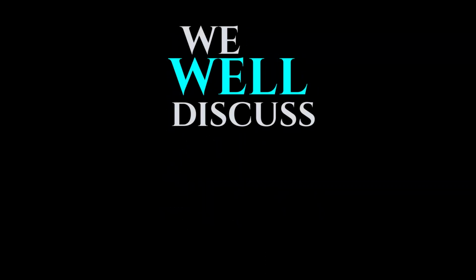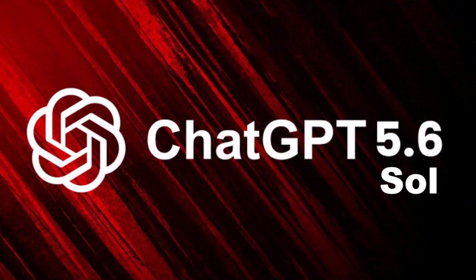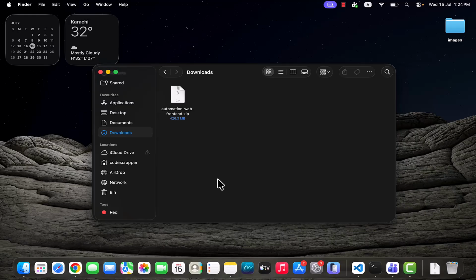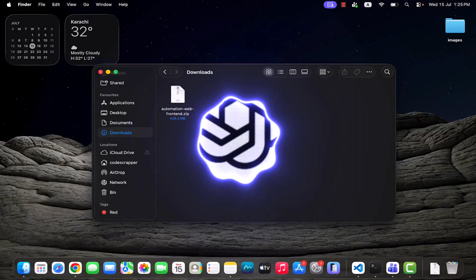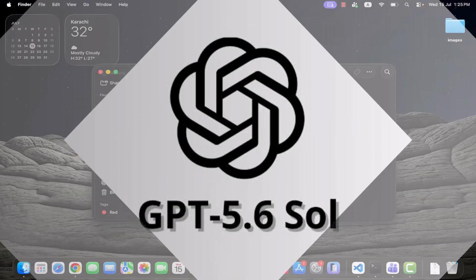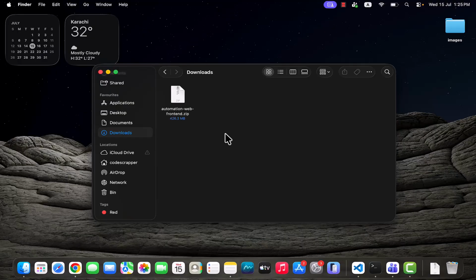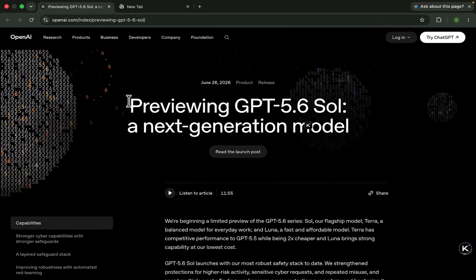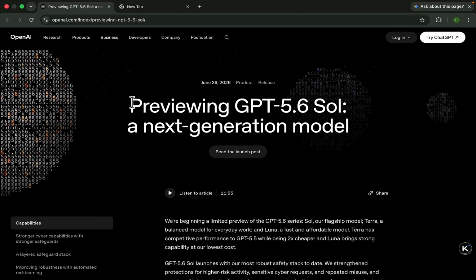We will discuss the new version of ChatGPT 5.6 Sol. We will also use this model for free, and there are several models in this update, because ChatGPT not only updated or launched the 5.6 version, they have launched multiple models. We will discuss all the models and use all of them freely. Let's go and check how they are used and what is the update in it.